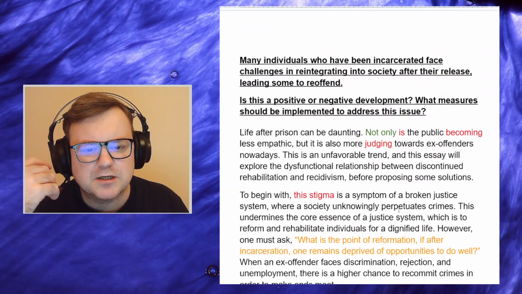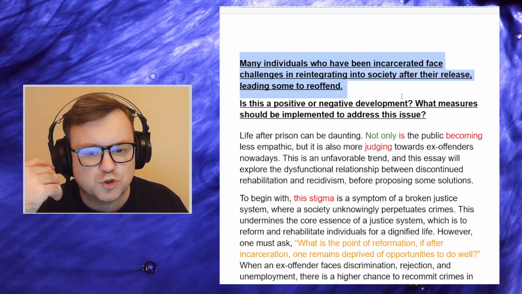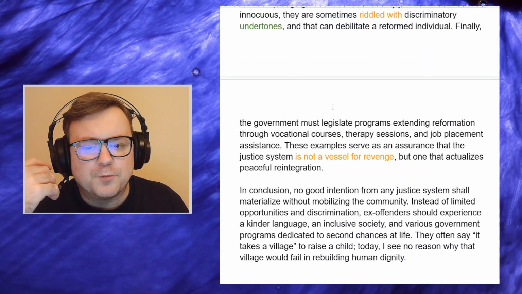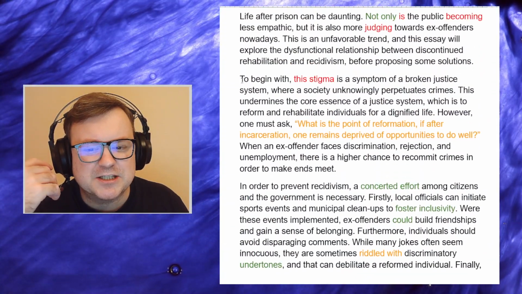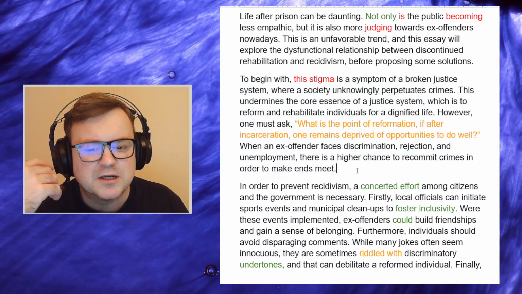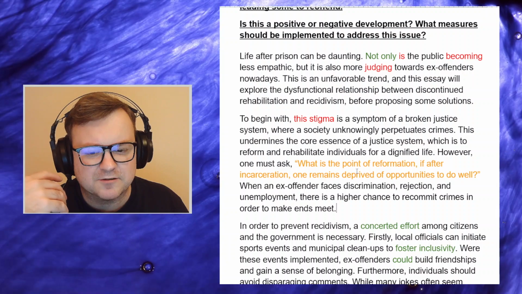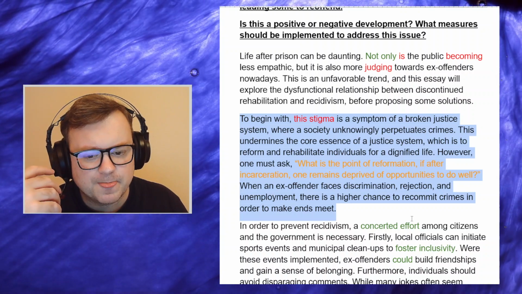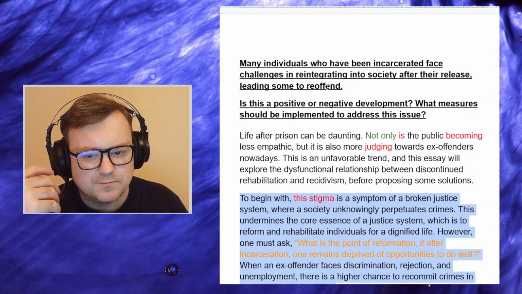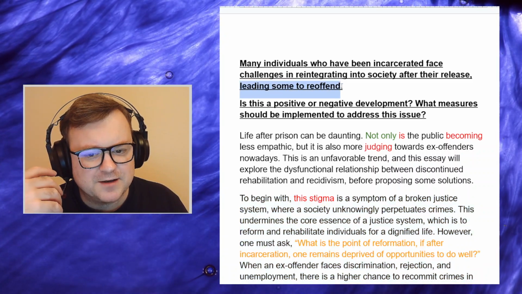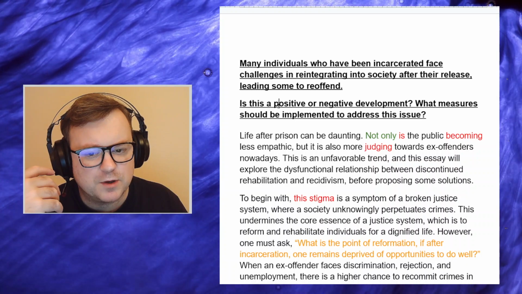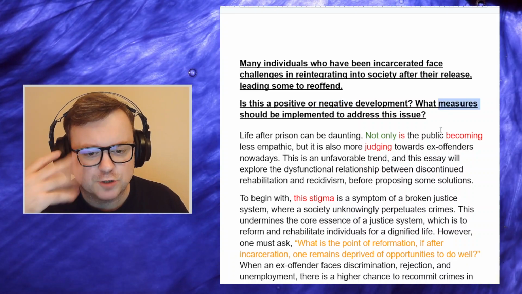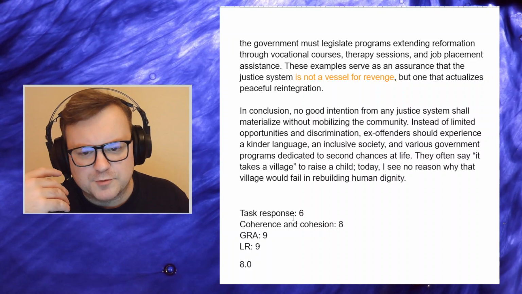However, there is, I believe, because the question is so strange, that negatively affects the task response. The problem with the task response is the candidate doesn't explain why this is a negative development. The candidate says that it's a negative development and explains why people continue to recommit, but that's not in doubt here. Leading some to reoffend, that's taken as a given. The task is to explain whether this is a positive or negative development and then to offer solutions. So, a couple of problems with the task response.